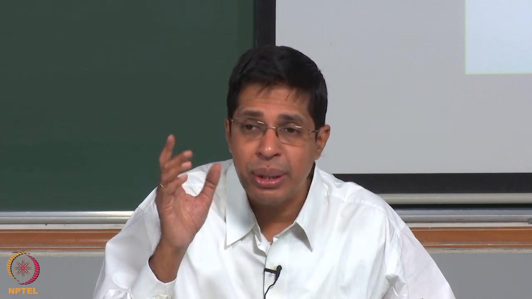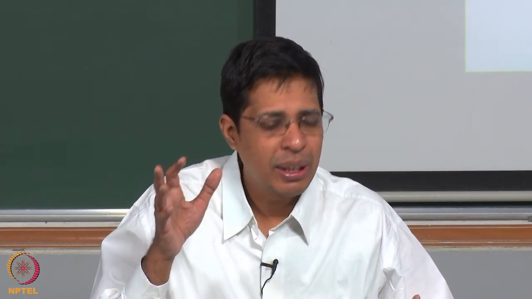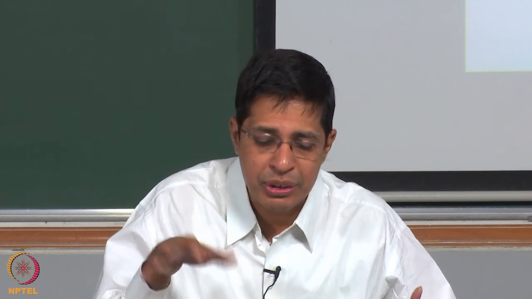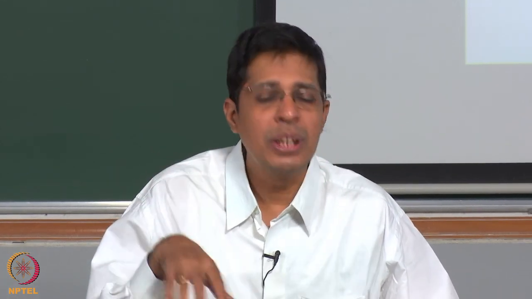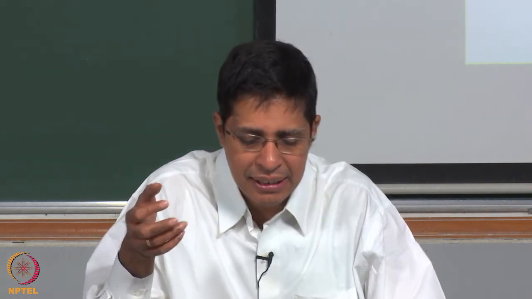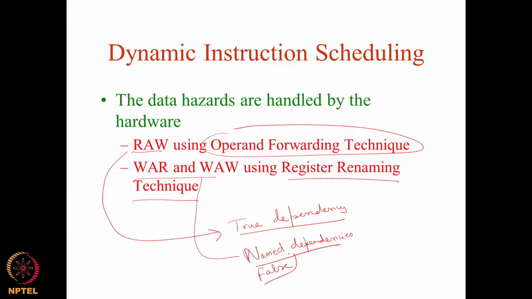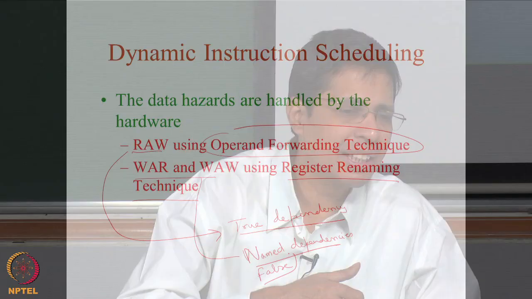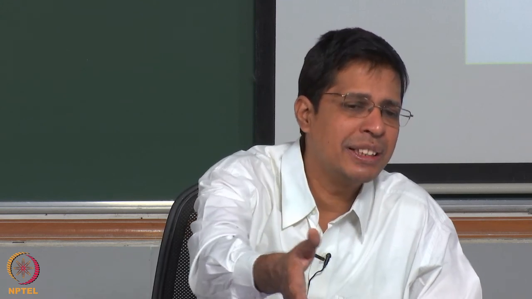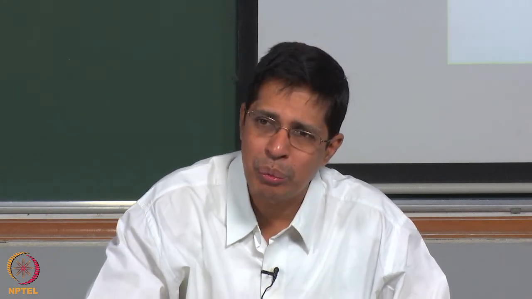For the RAW, we will be using the operand forwarding technique, while for the WAR and WAW, we will be using the register renaming technique. In computer architecture literature, there are two things: true dependency and named dependency. In a true dependency, I cannot solve the problem by any means; I have to wait. If the previous instruction is holding the data that I need, I have to wait for it to complete. That is why we call it a true dependency. We will elaborate on that a little more tomorrow.